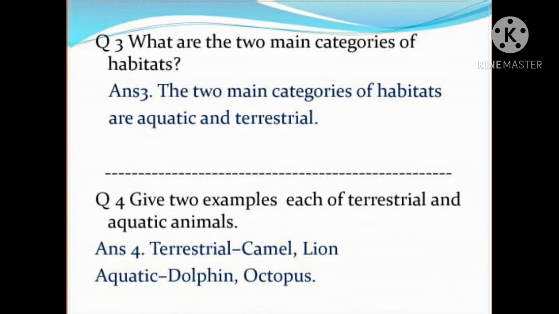Now question 4. Give two examples each of terrestrial and aquatic animals. Children, come to its answer. Terrestrial: camel, lion. You can give any answer. Aquatic: dolphin, octopus. Children, in these questions you can write any animal examples which are terrestrial or aquatic.